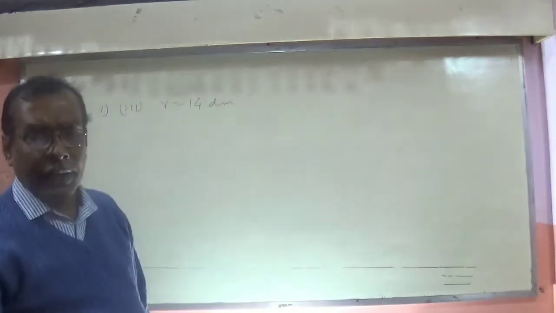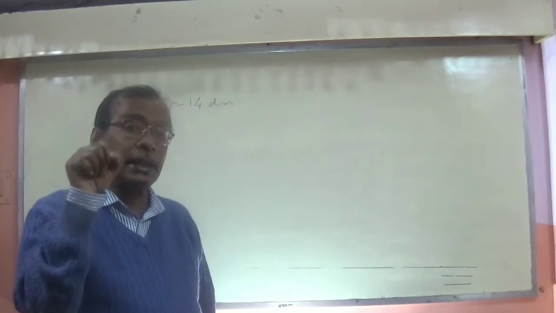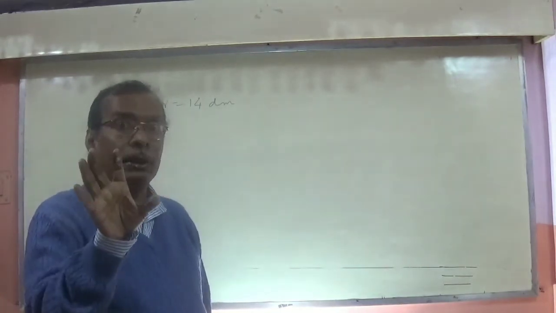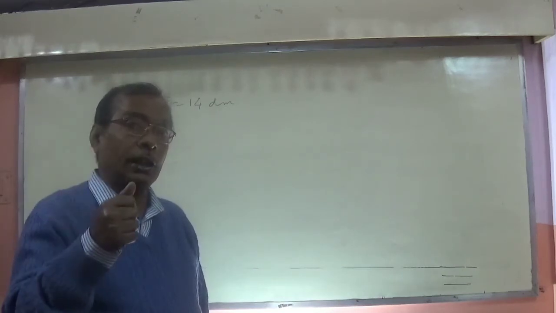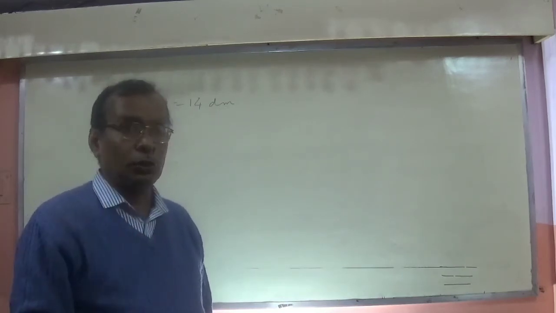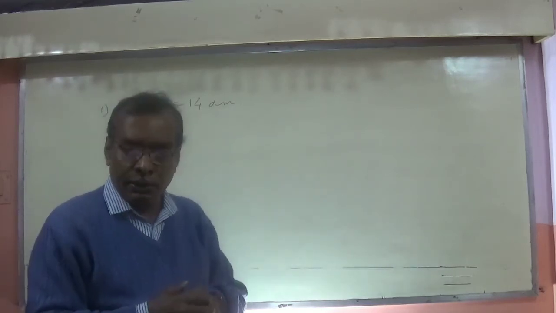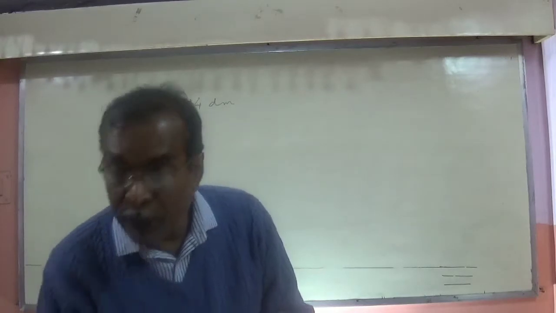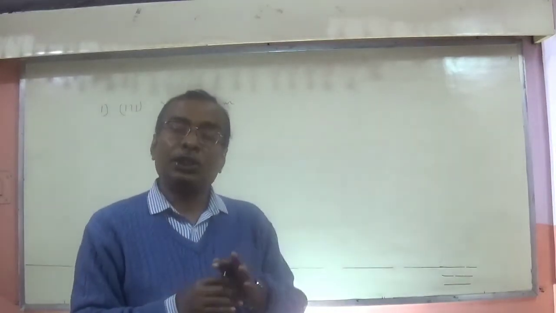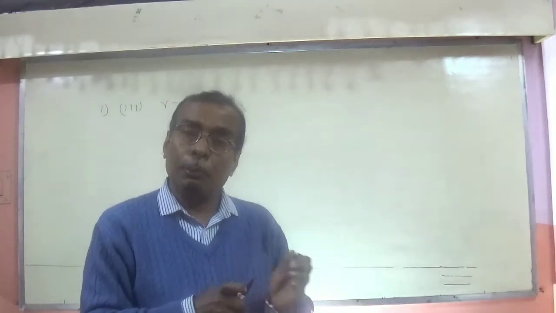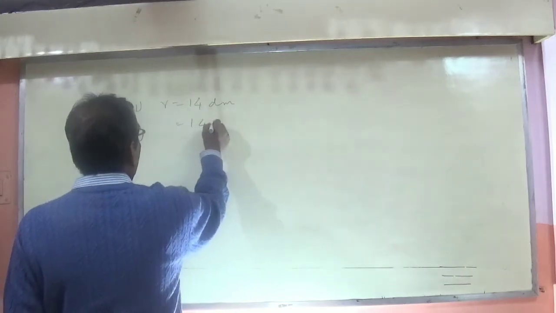So here the radius is given as 14 decimeter. As I have told you, sometimes in place of radius they suddenly give the diameter, and if you consider it a radius, your solution will be wrong. Now the next thing is the unit. Here it is 14 decimeter and the height is given as 15 meter, a big unit. So better change the radius into meter. Decimeter into meter means divide by 10, which is 1.4 meter.